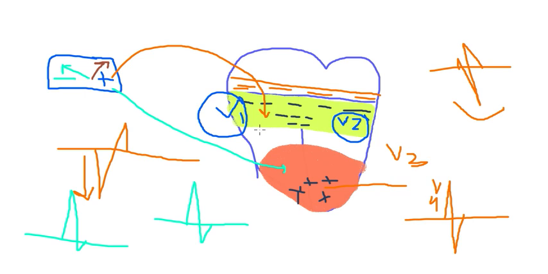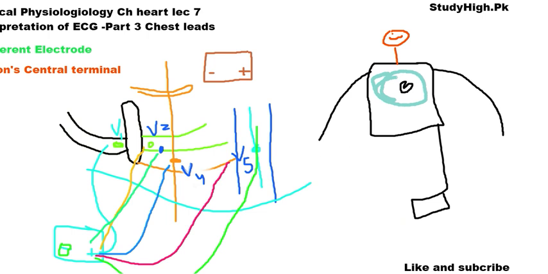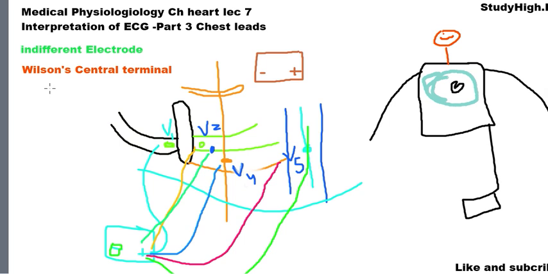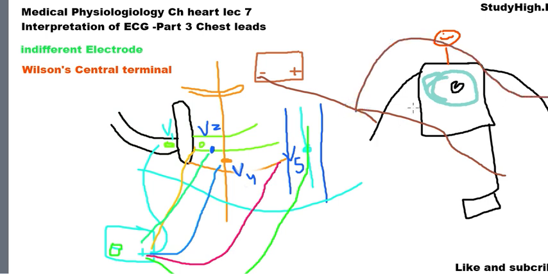I hope you have understood what the Wilson central terminal is, and how you can calculate it by taking the average. We make the negative terminal an indifferent electrode by connecting it to the right arm, and further to the left leg. It is also connected to the third limb, the left arm, and to all the limbs through high voltage, high resistors, and it is common or almost zero. We can calculate its value by taking the average of potentials: potential of right arm plus potential of left arm plus potential of left leg, divided by 3.